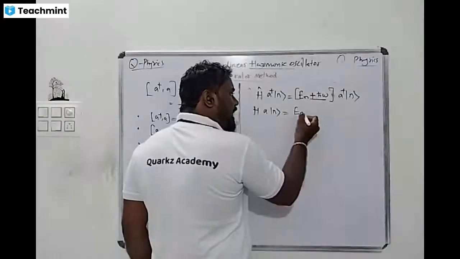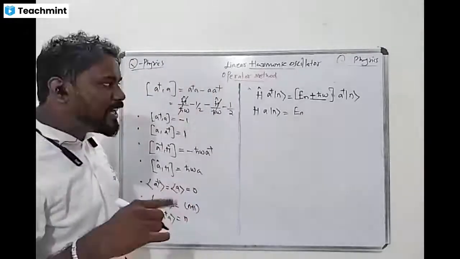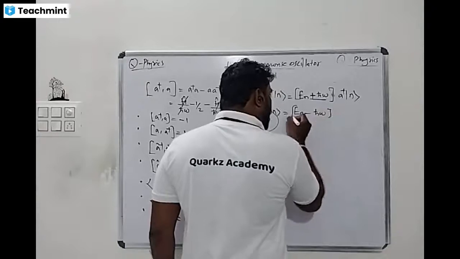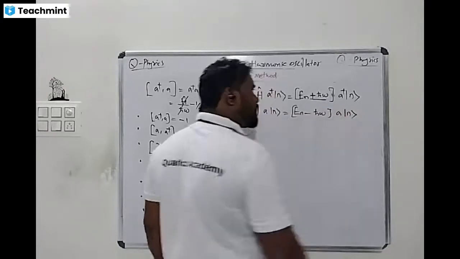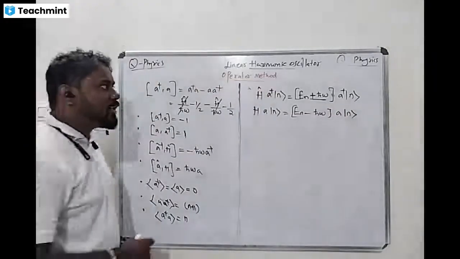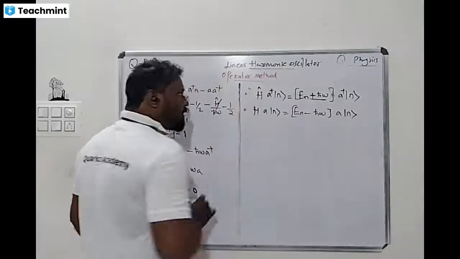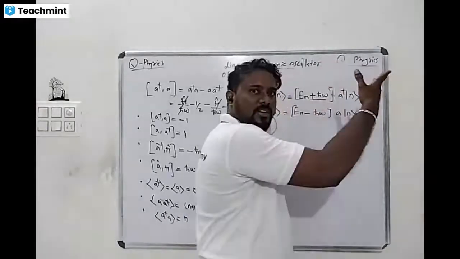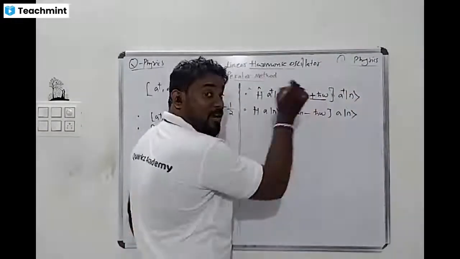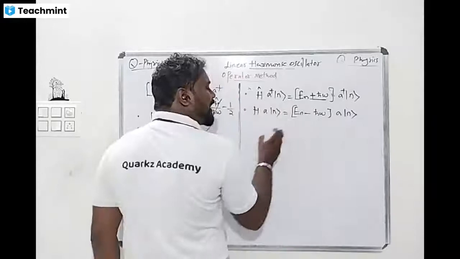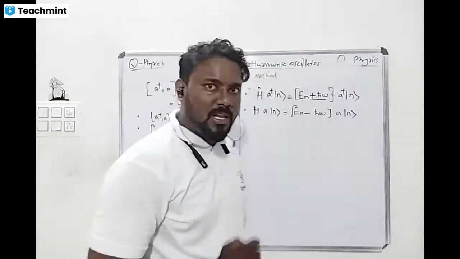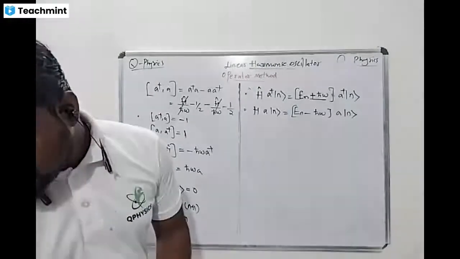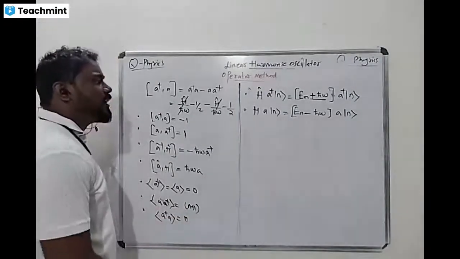What about here? What do we get for En here? I told you it increases for creation and decreases for annihilation. Yes, minus H cross omega A on the nth state. Yes or no? This is very important. Is it clear, everyone? See, A dagger operates with the Hamiltonian function, and the energy increases by H cross omega, because the difference is always H cross omega. So what is the successive energy level of a linear harmonic oscillator? It is nothing but H cross omega.